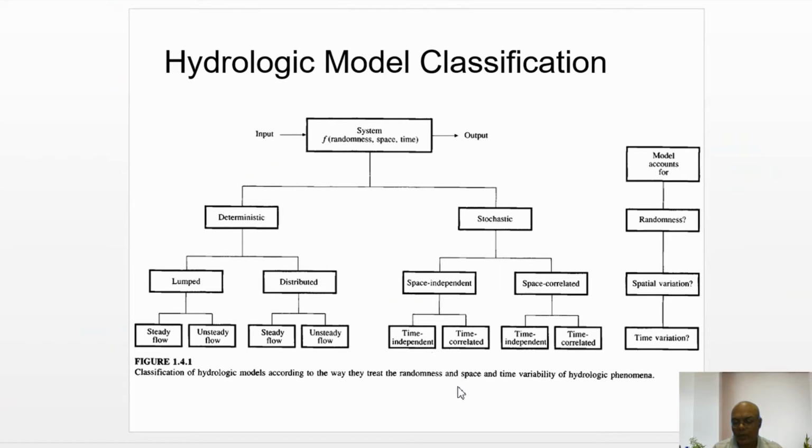So any dam or any hydraulic structure, before the construction or even after the construction, is physically modeled again in a laboratory by adapting to some scale. Okay, those are called physical models.